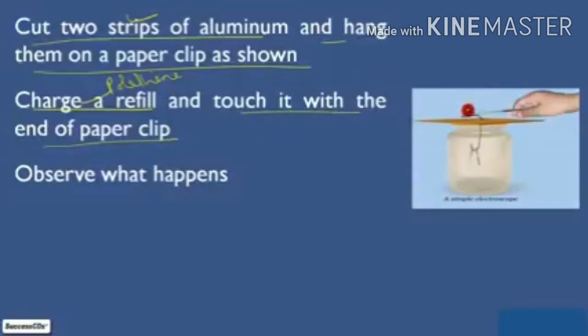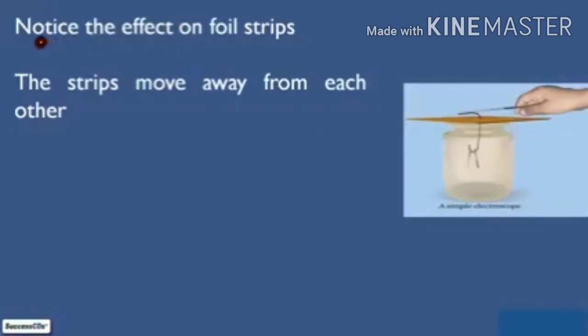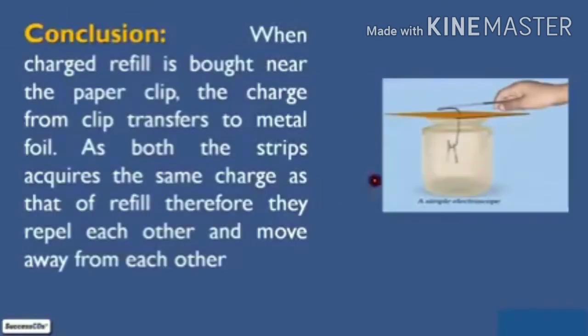And when we touch this charged refill to the paper clip, what would happen? Notice the effect on the foil strips. The strips move away from each other. Initially the strips were like this, and when you touch the charged refill they move away from each other. Then what would you conclude? We will conclude that when the charged refill is brought near the paper clip, the charge from the clip is transferred to the metal foil.